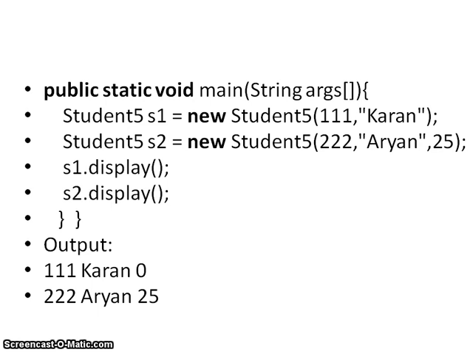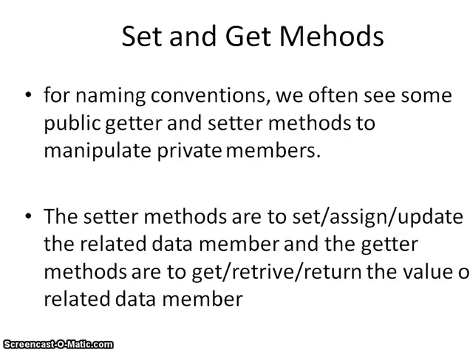Simply I am going to display s1 and s2. So what will be the output here? You will get 111 Karan and 0, because I am not providing any age for Karan. It has only two parameters. In the second constructor we have the id, the name and the age of that student. So like this there are two constructors: one is the default constructor and the second one is the parameterized constructor. Already we have seen that. So this is how we can overload the constructors.